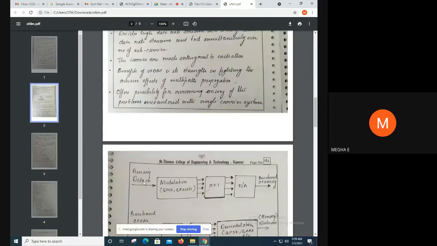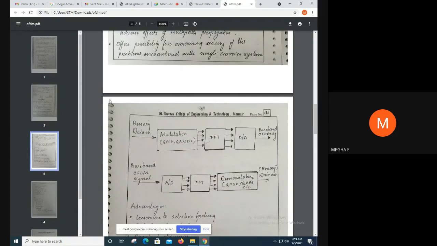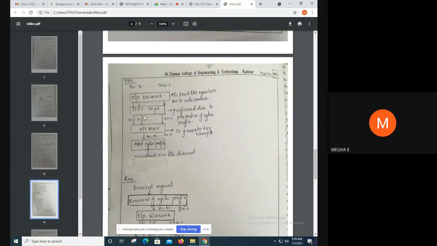So basically, we first have the binary data x0, x1, etc., up to xn minus 1. Now we convert this serial data into parallel data by passing it through the DMUX, and afterwards we apply IFFT.